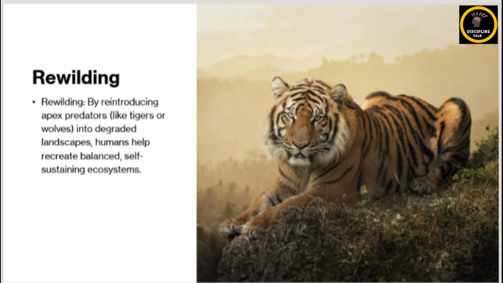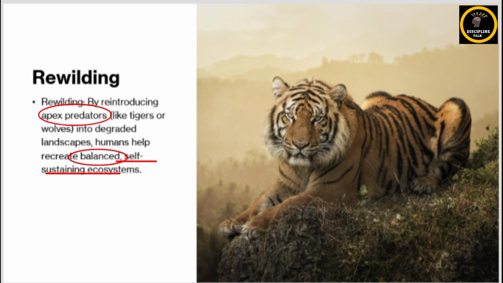Similarly, rewilding and biodiversity conservation. Rewilding basically includes restoring ecosystems by reintroducing native species, particularly apex predators, and this helps to create a balanced food chain and a self-sustaining ecosystem. Protected areas, wildlife corridors and conservation laws also reflect humanity's role as an environmental creator.